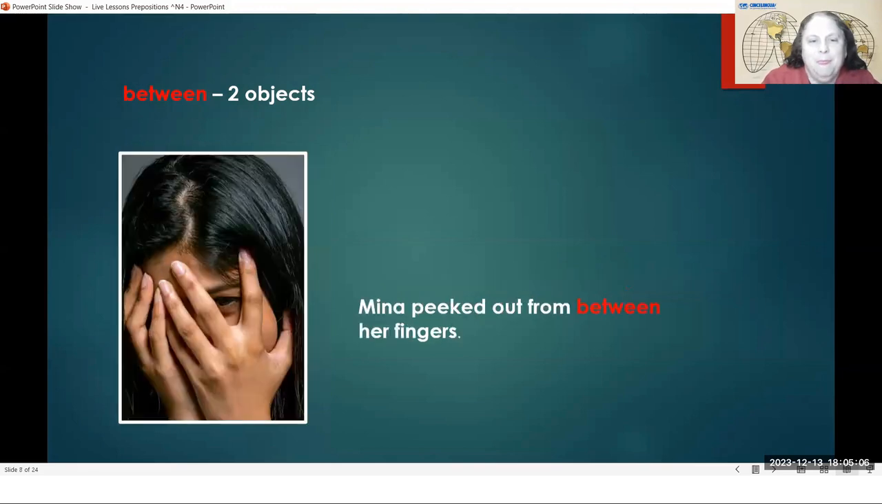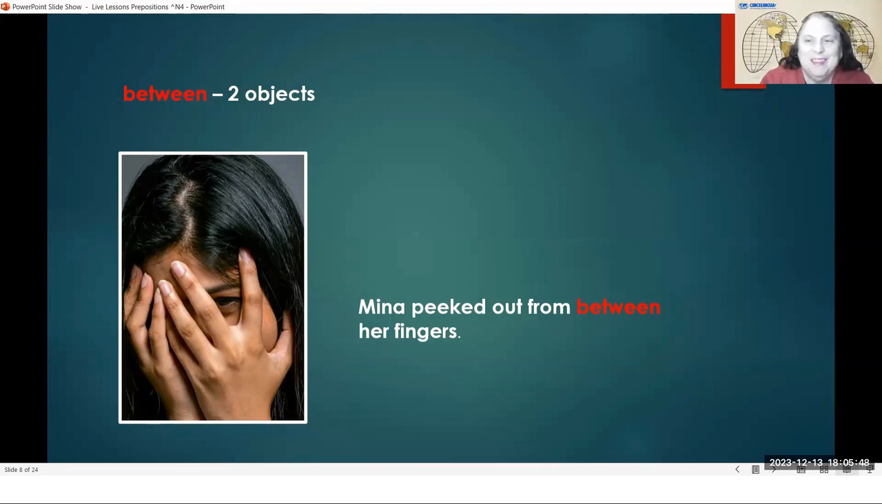Now this one is a little tricky because we're talking about her peeking between her fingers. Mina peeked out from between her fingers. She has a lot of fingers. She has 10 fingers, but she's looking between her fingers. Well, that's because there is a finger here on this side and a finger on this side, and her eye is in the middle. Even though she has 10 fingers, there are two fingers that are around her eye, and her eye is in the middle of 2 fingers. So she is peeking between those fingers.